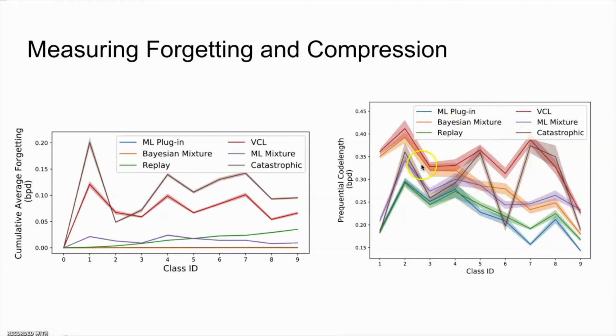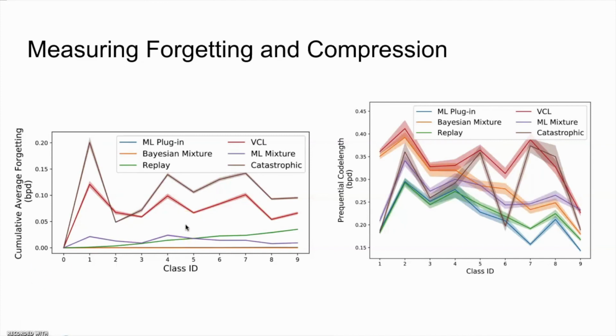On the right side is a figure of prequential code lengths of different methods, and as we can see, ML plugin achieved the best performance in this case, whereas VCL achieved the worst performance. In our paper, we analyze the limitations of VCL and explain why it achieves the poor performance. If you're interested, please read the details in our paper.